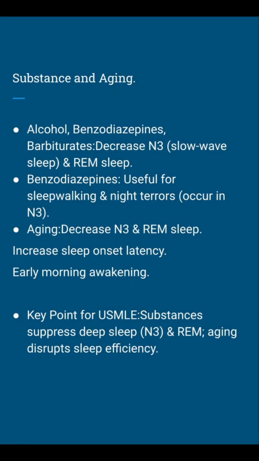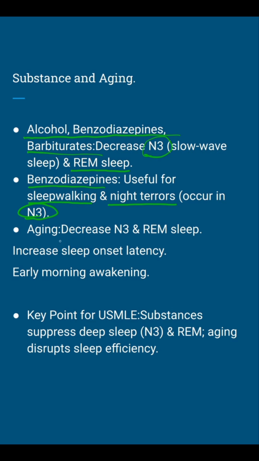First, let's talk about substances and aging. Alcohol, benzodiazepines, and barbiturates all have a big impact on sleep architecture. They decrease stage N3, which is your slow wave deep sleep, and they also reduce REM sleep. This means less restorative sleep and fewer dreams. Interestingly, benzodiazepines have a clinical use here. They're helpful for managing sleepwalking and night terrors, which also occur in N3. So if a Step 1 question describes a patient with night terrors calmed by medication, think benzodiazepines.